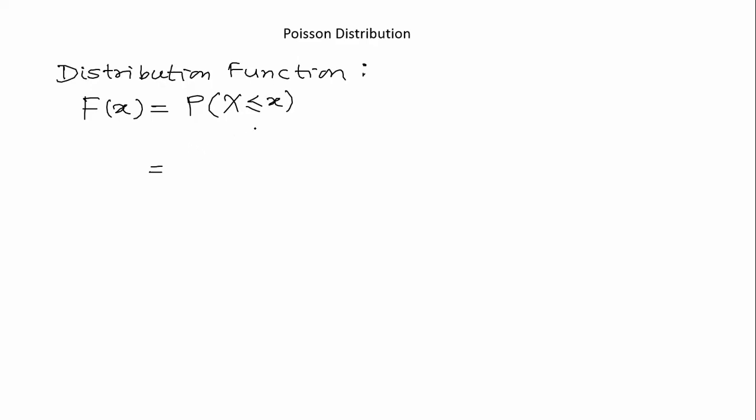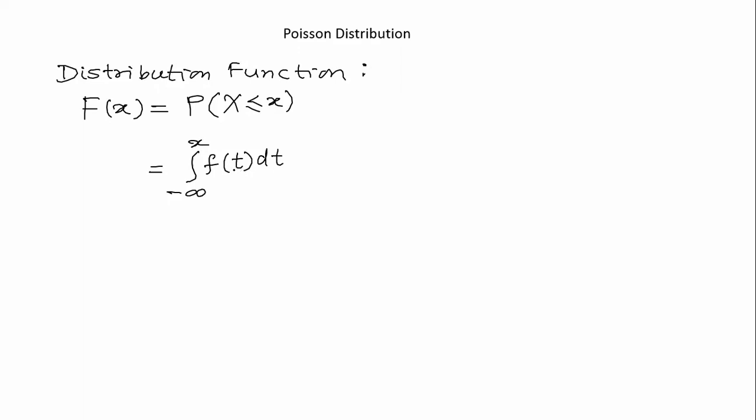So in case of a discrete random variable, you have to go on adding the probabilities. And in case of continuous random variable, the formula is integration from minus infinity to x of f of x into dx. But I will be writing f of t into dt, because even if I write integration from minus infinity to x of f of x into dx, there will be 3 x's, but the x in the upper limit of the integration is going to be different than the remaining 2 x's.